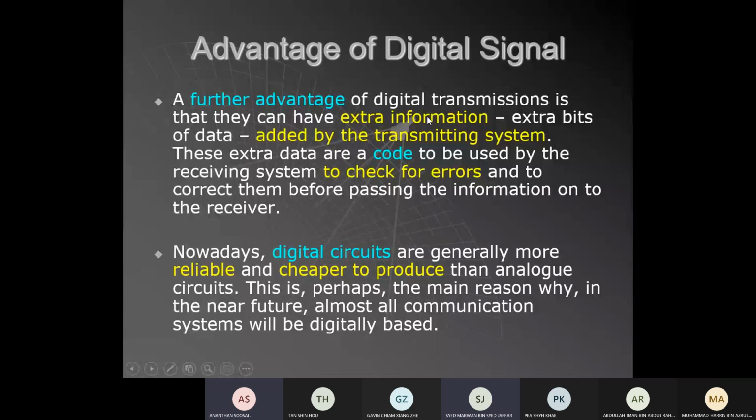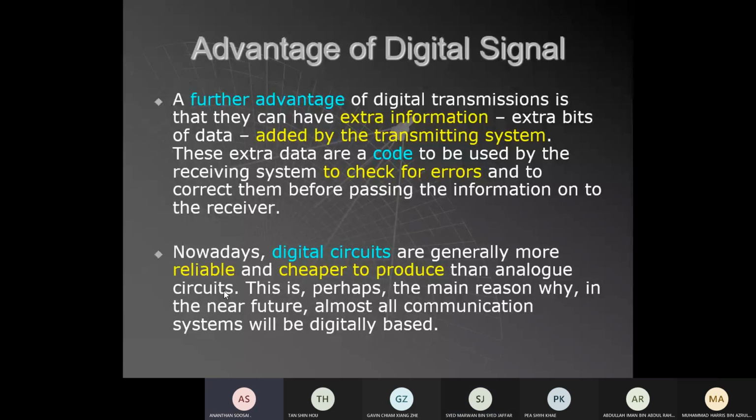Okay, extra bits of data are added to the transmitting system. This extra data code is used by the receiving system to check for errors and everything. So digital is also reliable and cheaper to produce compared to analog circuits. Same thing, like your digital watch and analog watch, which is more expensive, digital or analog?